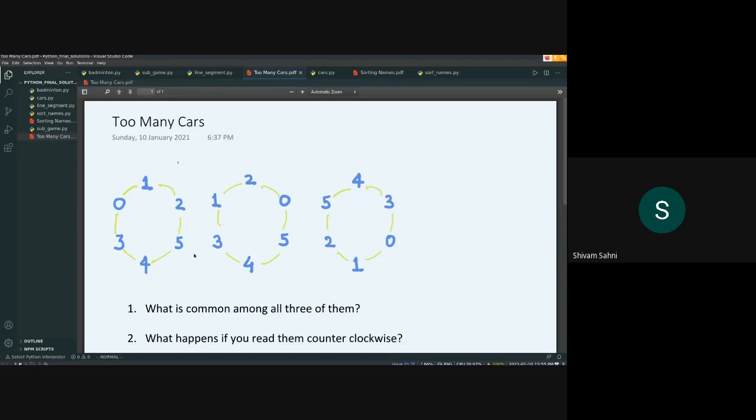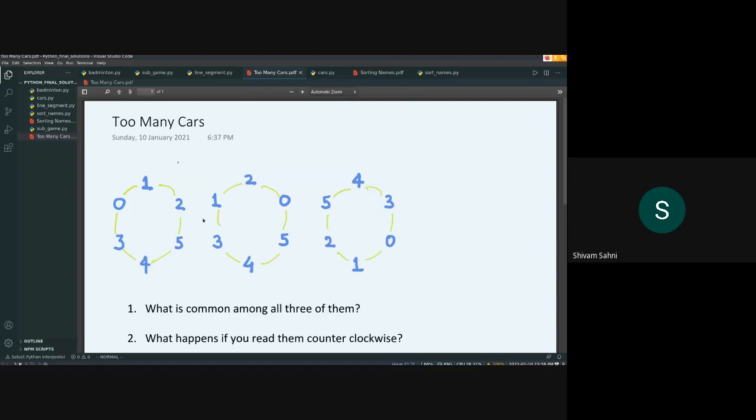The second question is what happens if you read these configurations in a counterclockwise manner? Again, this is very straightforward. Whatever configuration you see just becomes inverted. We said 1, 2, 5, 4, 3 right now. If you view it counterclockwise, then we'll get 1, 3, 4, 5, 2.